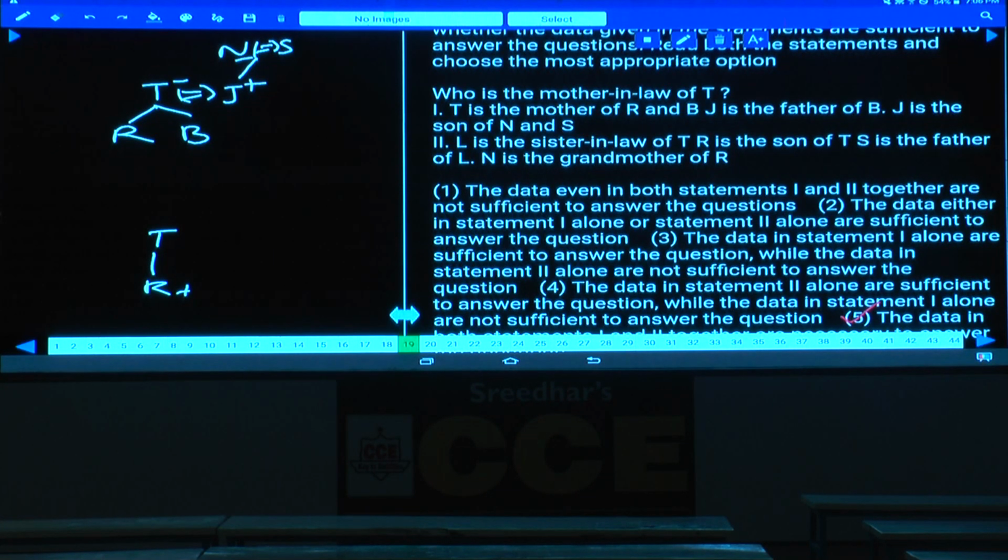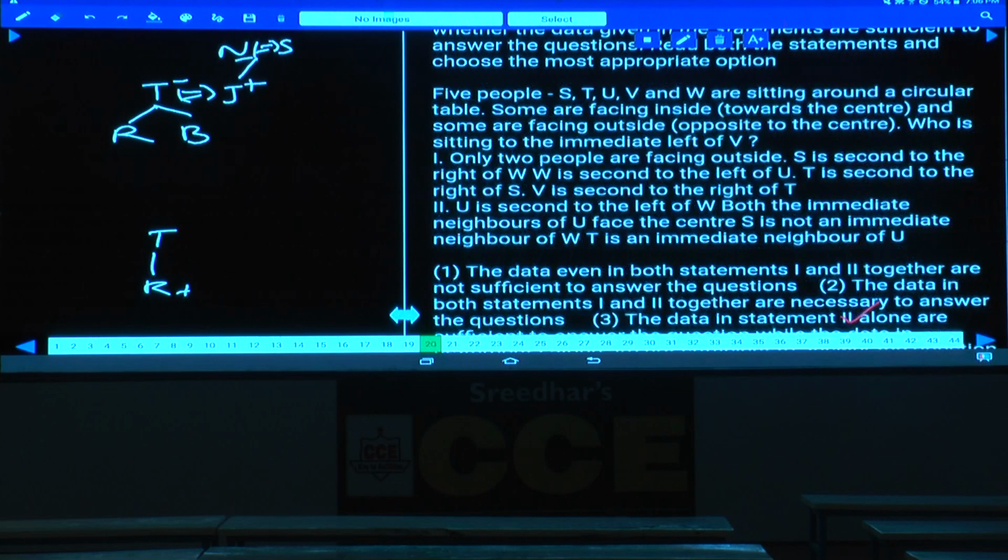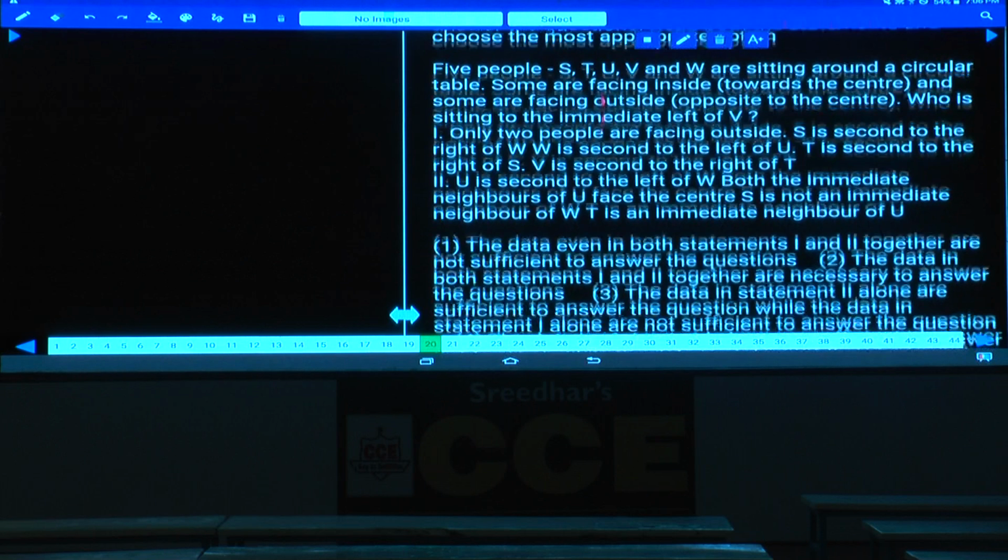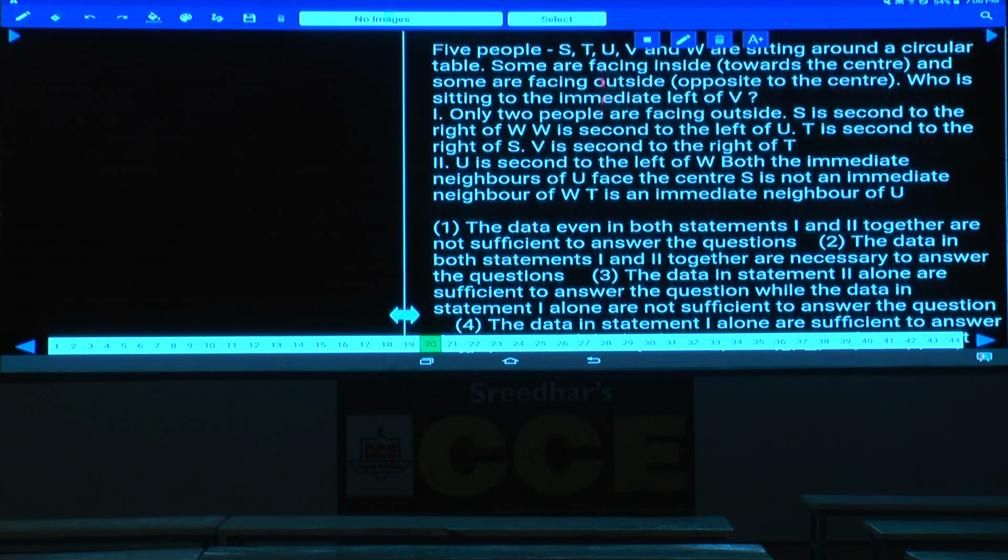And this is about question number 19. Then the 20th. Five people S, T, U, V, W are seated around a circular table. Some of them are facing inward and some of them are facing outward, that is clearly given. Only 2 people are facing outside, so 2 outside and 3 inside.